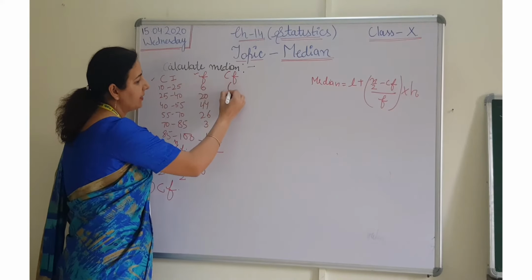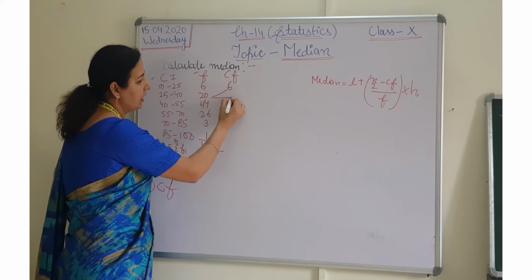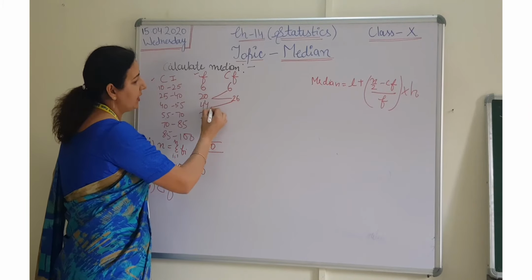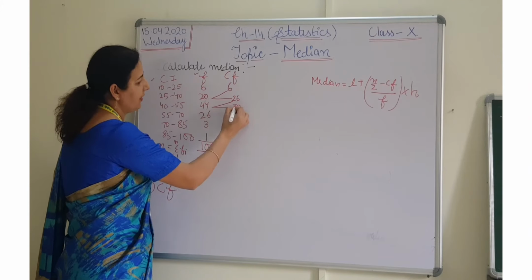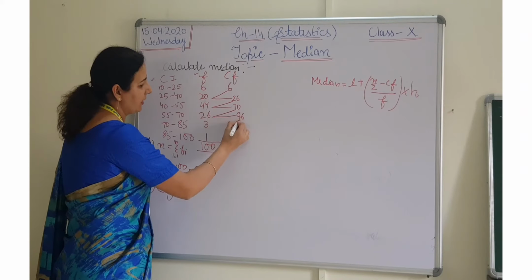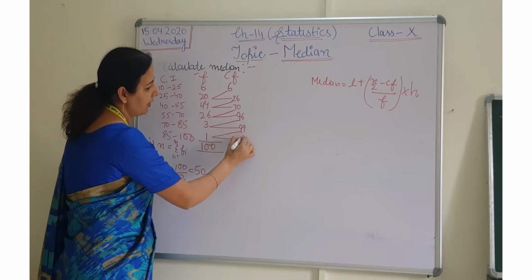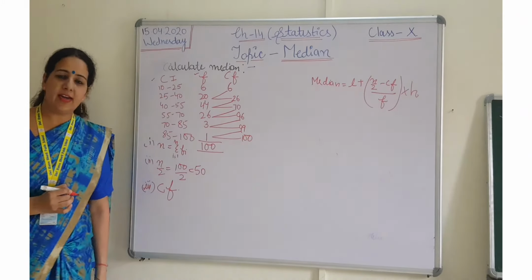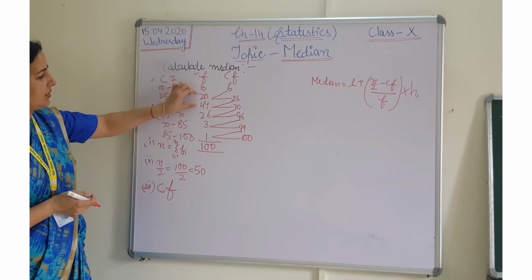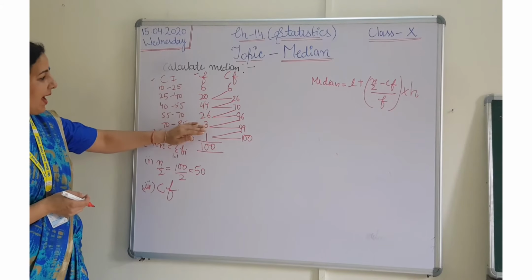Now 6 plus 20. Let me use this symbol, it will be more easy. 6 plus 20, that is 26. 26 plus 44, that is 70. 70 plus 26, that is 96. 96 plus 3, 99. 99 plus 1, 100. Fine students, here we are adding 6, then 6 plus 20, then the answer plus 44, then the answer plus 26. Means we have to add all the frequencies in the previous answer.